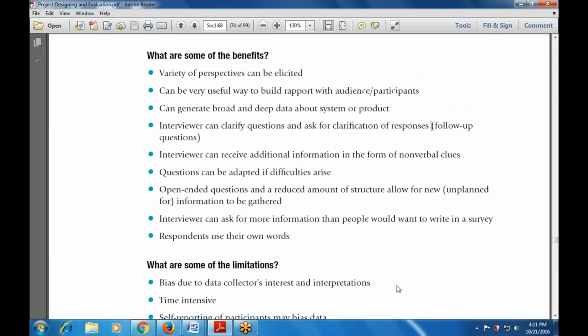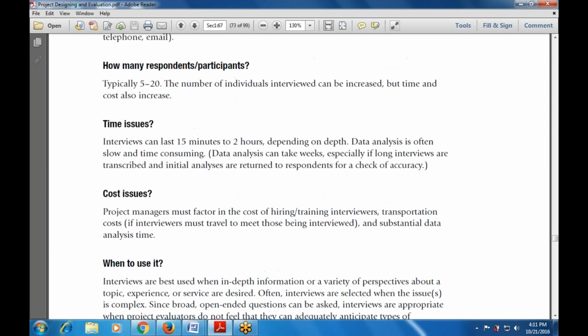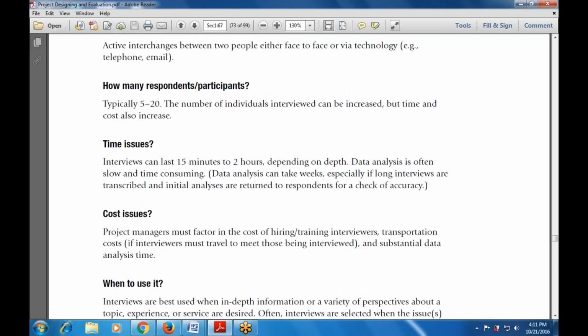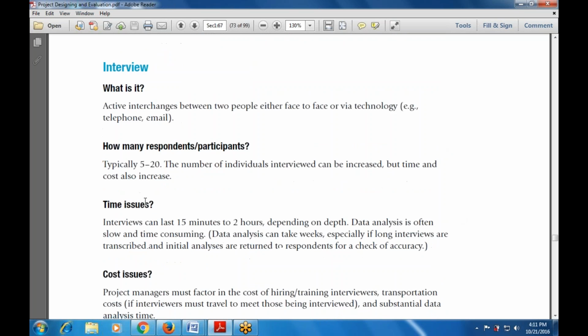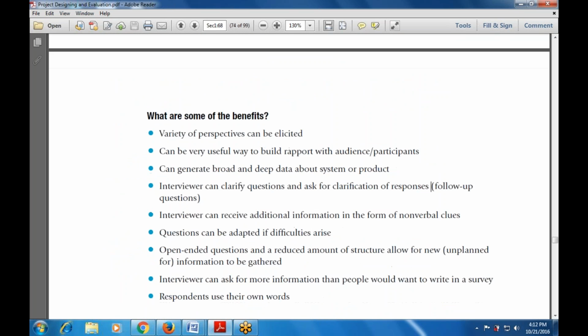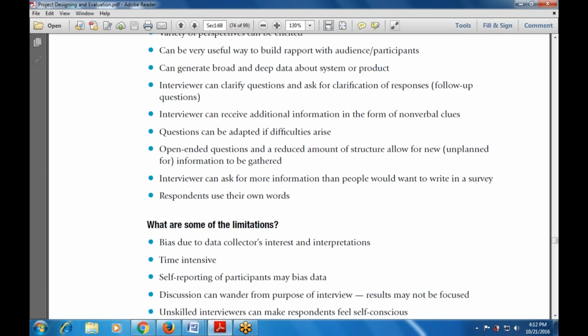So we have discussed the interview. What is the interview? What are the advantages of the interview? Where to use it? What are the time issues? What are the cost issues? How many respondents, how many participants are available with the interview? What are some of its benefits? What are some of the limitations of the interview?